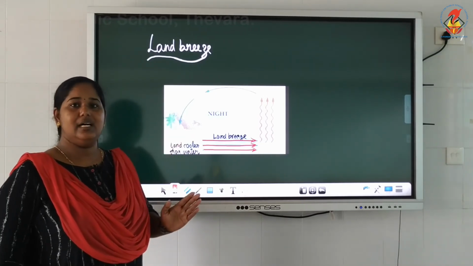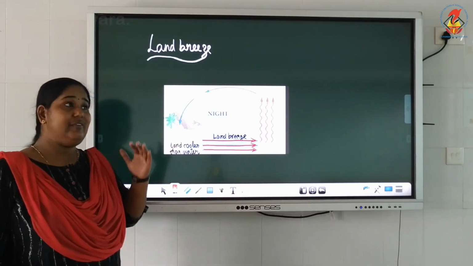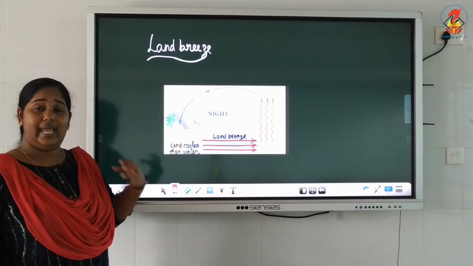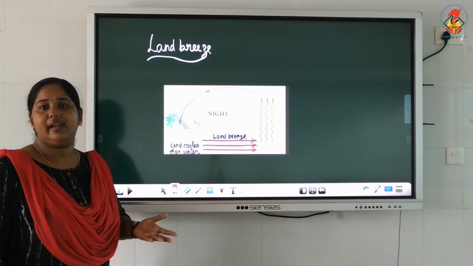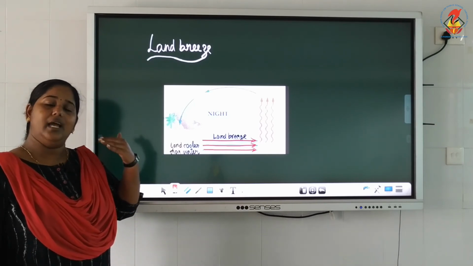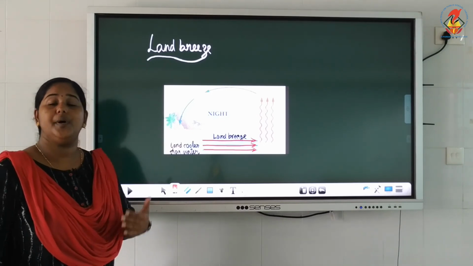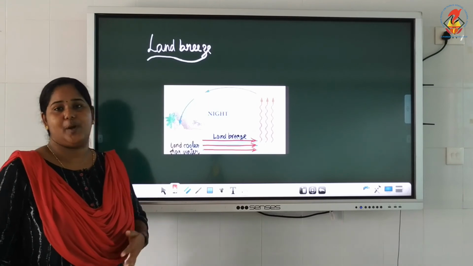Hope it is clear. So these are all things happening to the air. That is why we learned it related to air, isn't it? Hot and cold air moving is called air currents. Air is everywhere around us. It is a very wonderful gift that we have got. We have to stop polluting air. Only then can we get fresh air and live properly.